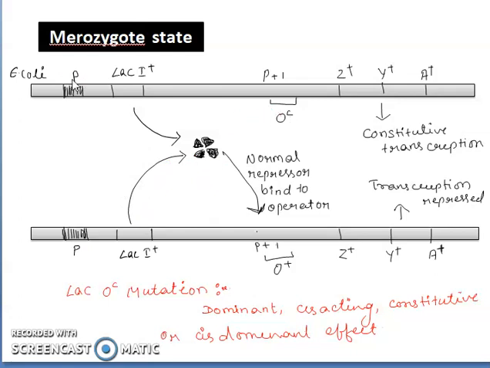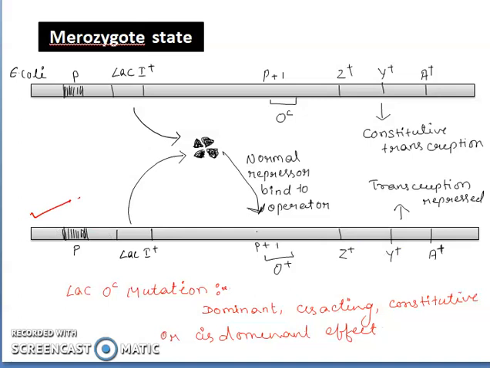The E. coli promoter is mutated, so the repressor cannot bind here. So LAC-Z, LAC-Y and LAC-A will be constitutively transcribed. But the LAC-I which is produced in the plasmid will be repressed.